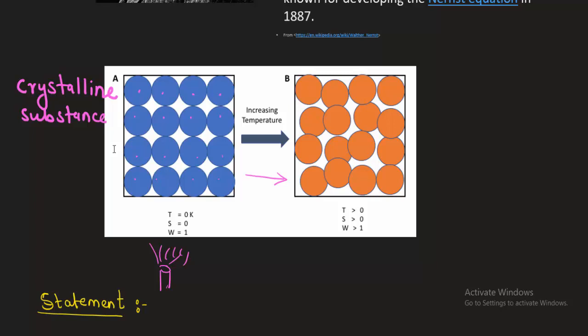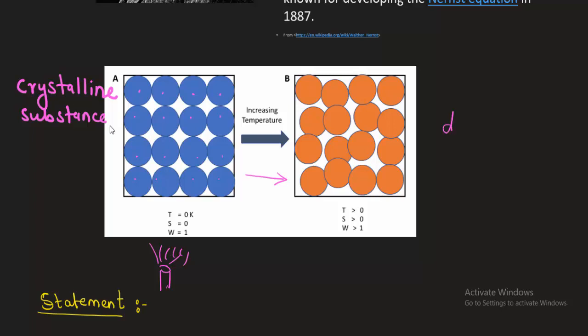When internal energy increases, they will start vibrating or oscillating about their mean positions, so they will get displaced from their places. So there is a disorder, or disalignment.